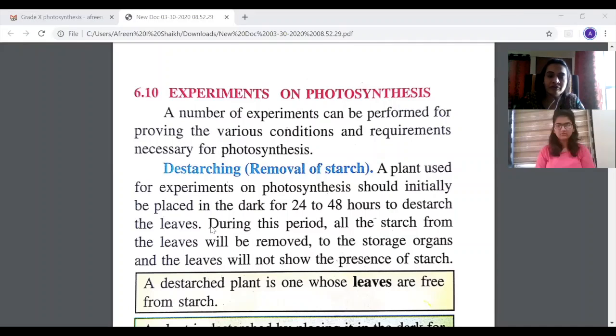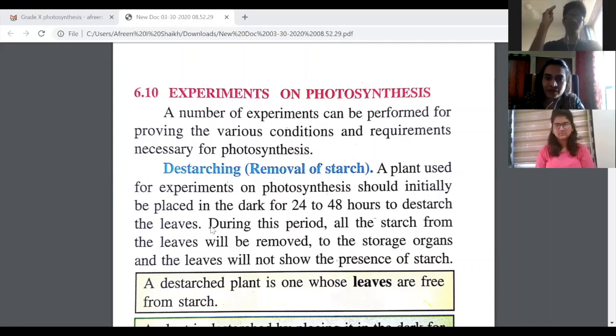Now, first you need to understand what you mean by destarching, which is the removal of starch. A plant which is used for experiments on photosynthesis should be placed in the dark, that is away from sunlight, for 24 to 48 hours.